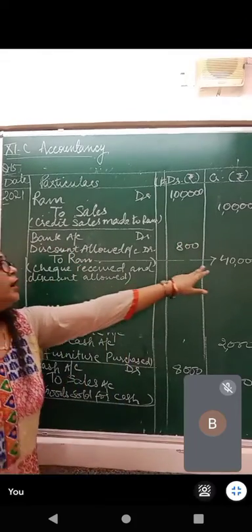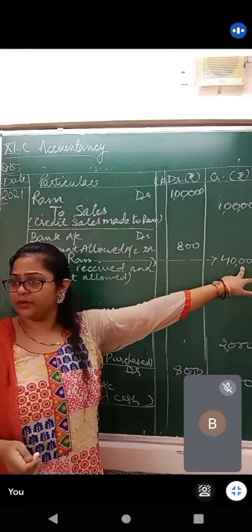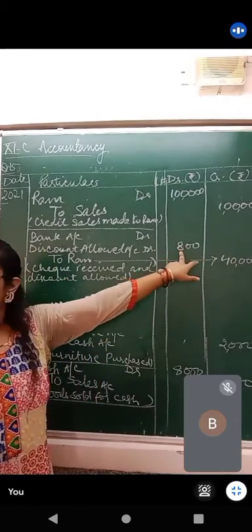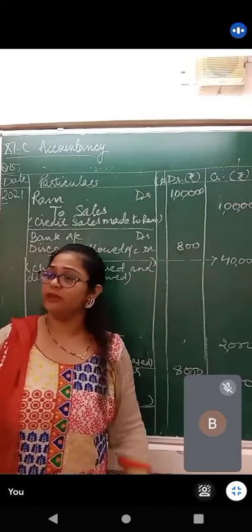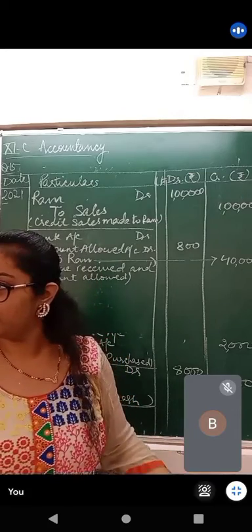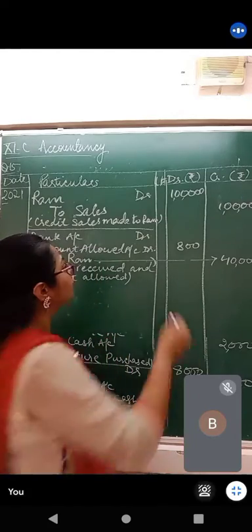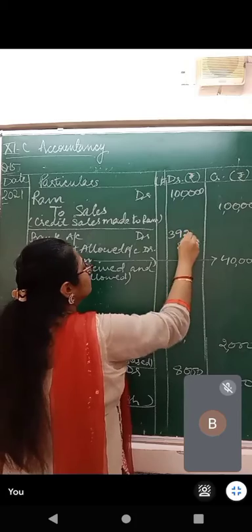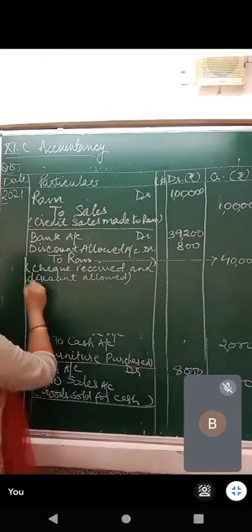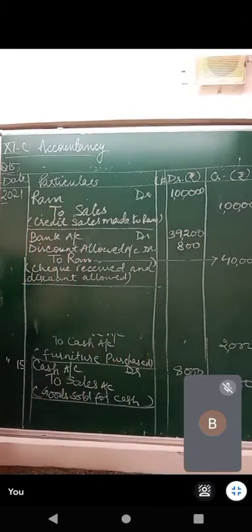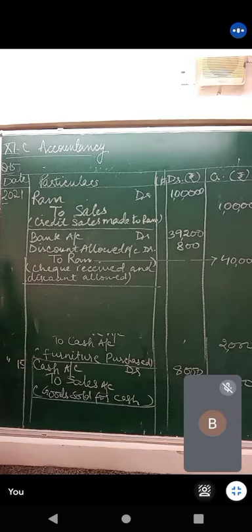So when he was writing the check, उसने कितने amount का check हमें दिया होगा? 39,200. This is how the journal entry will be completed for 15th.